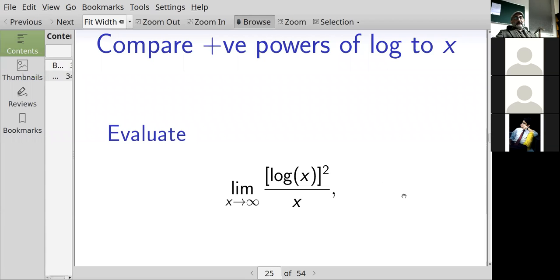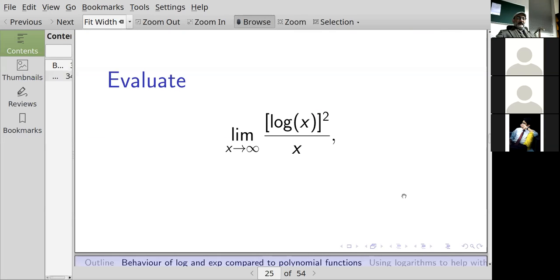Okay, what about powers of logarithm compared to x? Limit as x goes to infinity of log of x squared over x. What do you think that is?